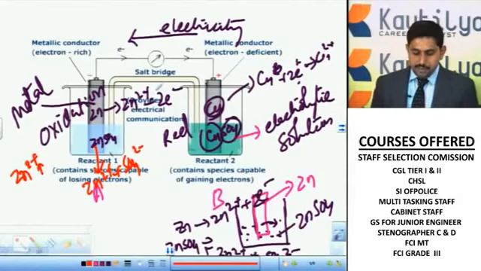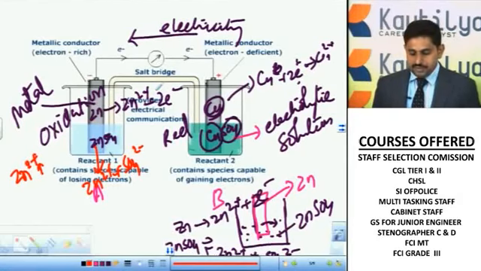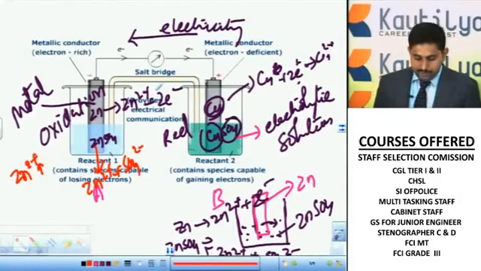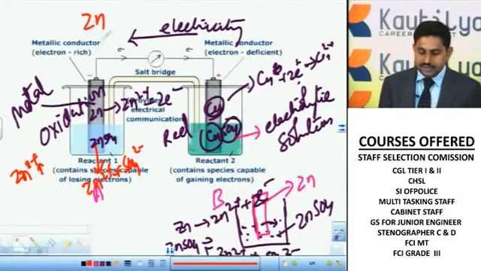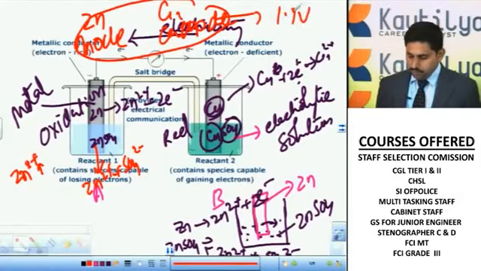So here remember the major concept in the case of electrochemical cells, where you produce electricity by using chemicals. If you are using zinc as an anode and copper as a cathode, then this type of cell is called a Daniell cell or voltaic cell, and it produces a voltage of 1.1 volts.